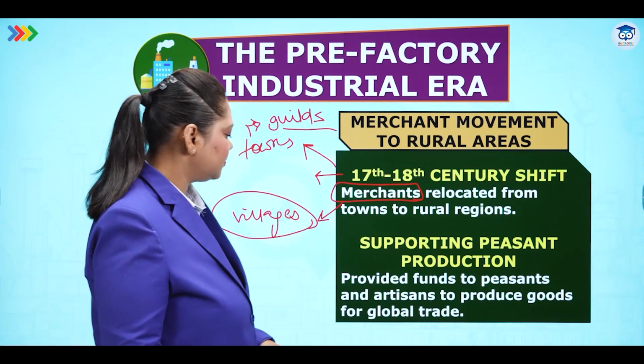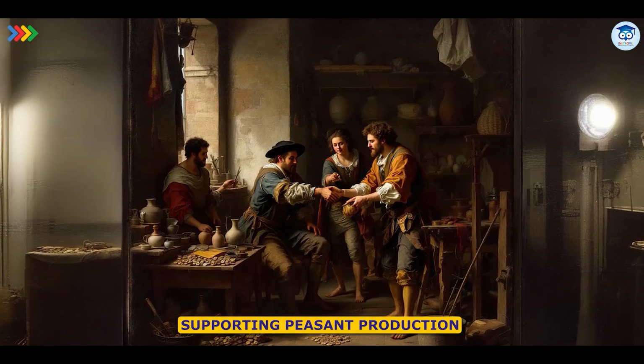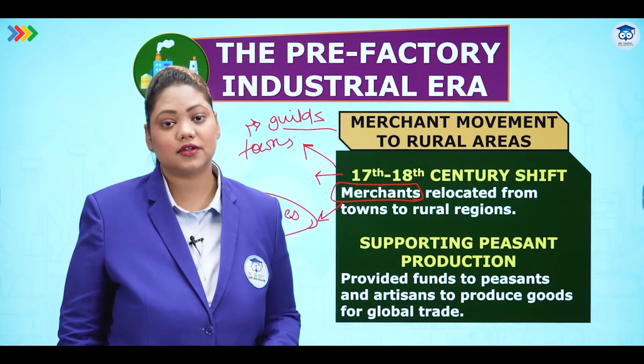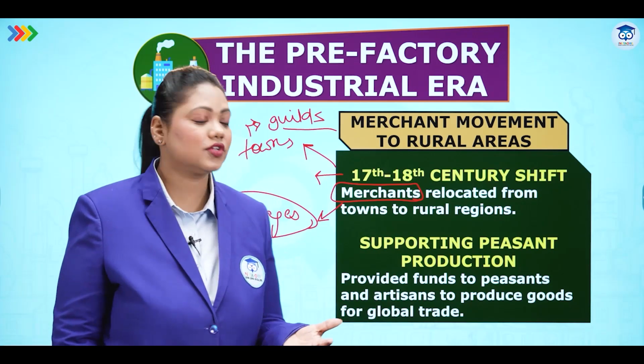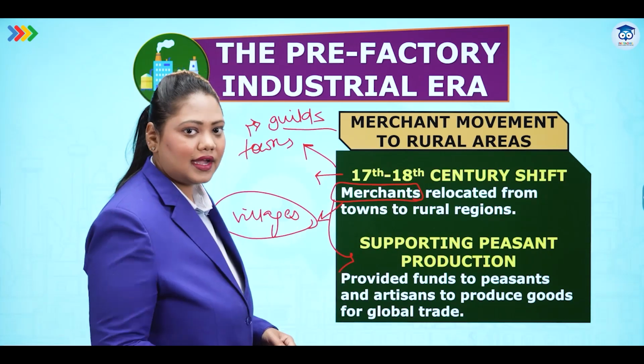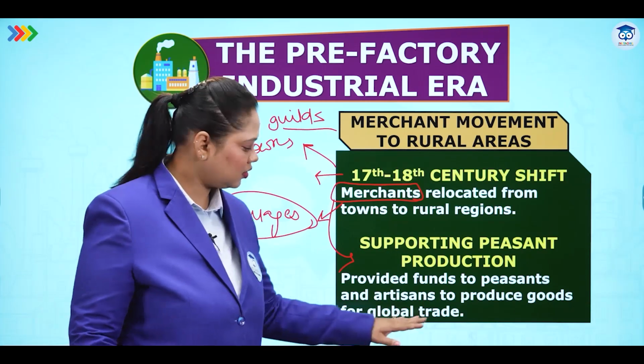Supporting peasant production. What did the merchants do? Now, the merchants are traders. What did they do in the village areas? They provided funds to peasants and artisans to produce goods for global trade. Like I told you, there was global trade in the 17th, 18th century. Now, they would give money to the peasants and say, please take this money and weave a cloth for me. Please take this money, make pots for me so that I can take it with me for global trade.